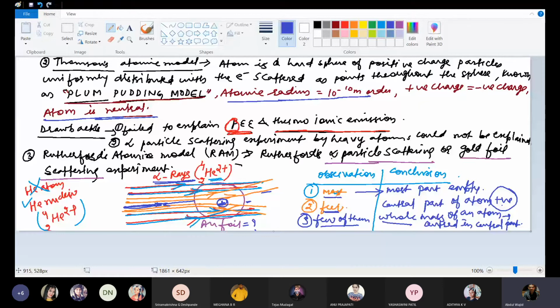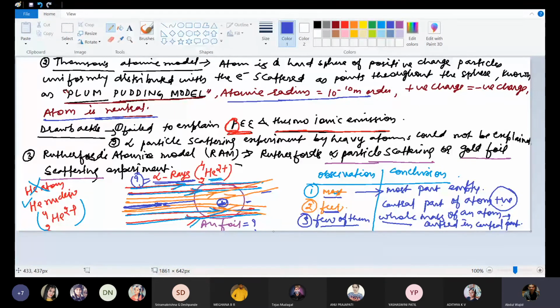Then they will ask why you have chosen alpha rays only. Because alpha particles are very heavy, with a mass of 4. Since they are heavy, their momentum will be more. That's why alpha particles are used.